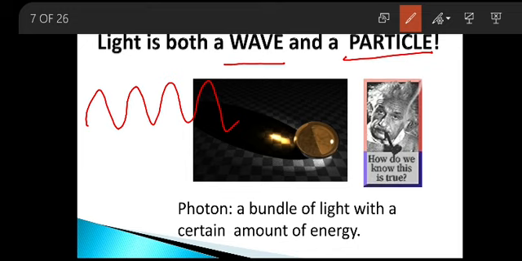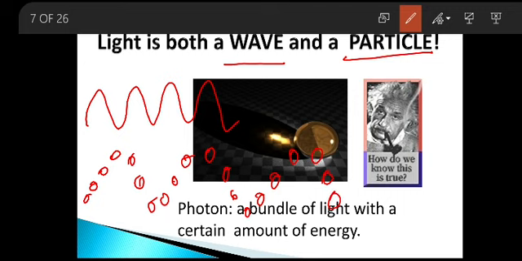The wave is made up of particles like this. When I join small particles and they move in the motion of a wave, then can I tell that light is both a wave and a particle? So now when I join all these small dots, I get the wave.